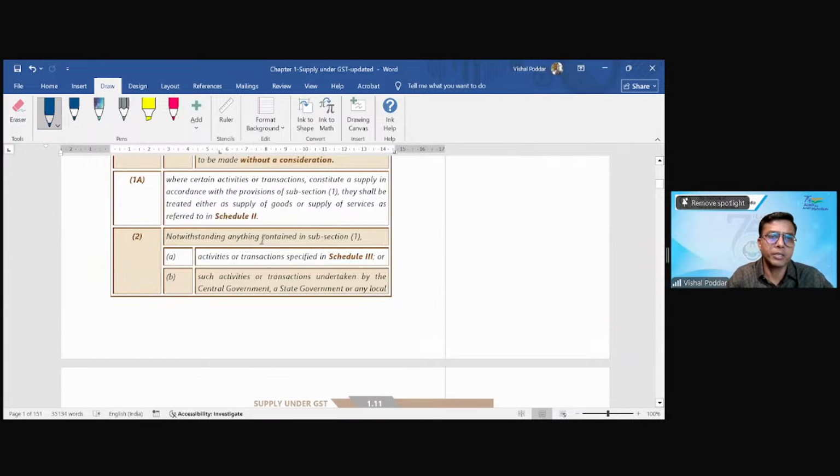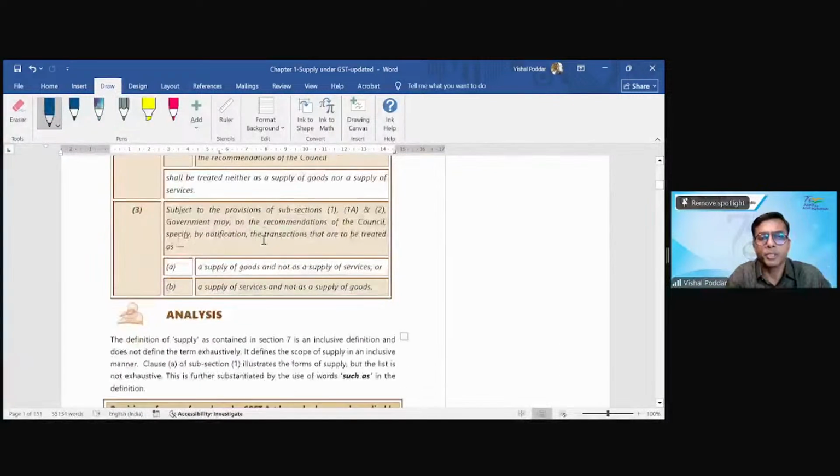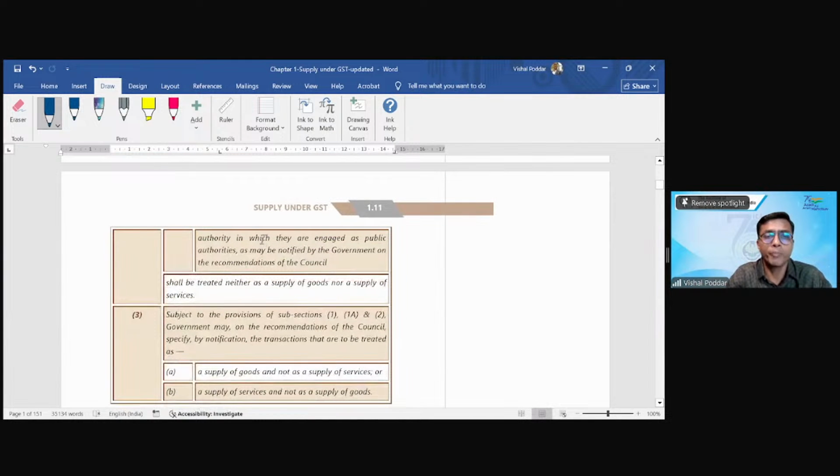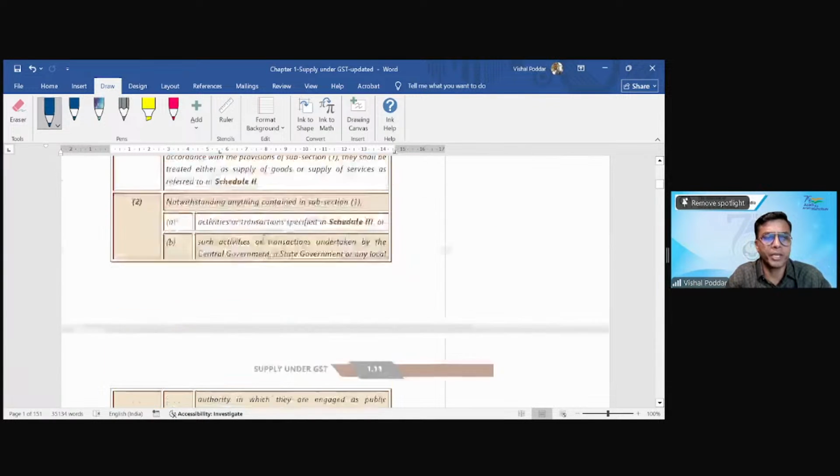Subsection 2 deals with those scenarios which the law says we do not want to consider as a supply. Right? So, subsection 2 of section 7 gives you a list of those transactions which the law does not want to tax. Let us call it the negative list, on which no GST would apply. So subsection 2 deals with that, and subsection 3 deals with those transactions for which the law wants to provide their own classification.